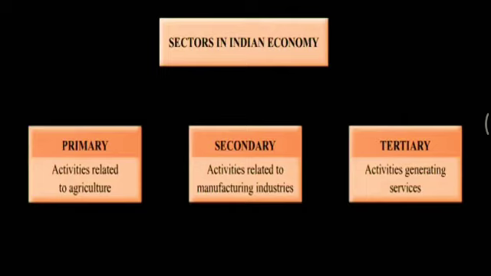Agriculture is defined as the art and science of cultivating the soil and growing crops. It also includes rearing of livestock. Livestock means the domestication of different animals such as cow, goat, sheep, which are reared for milk, meat, and wool. So agriculture also includes rearing of livestock.